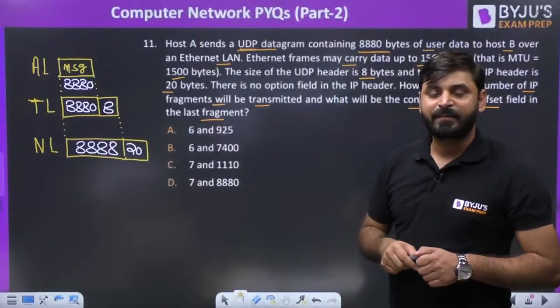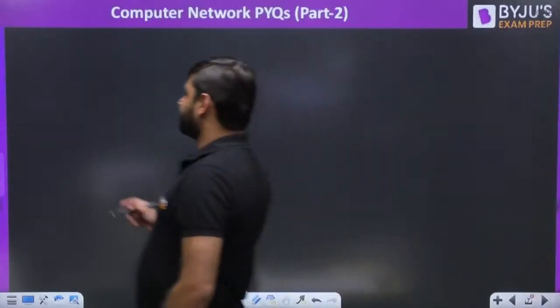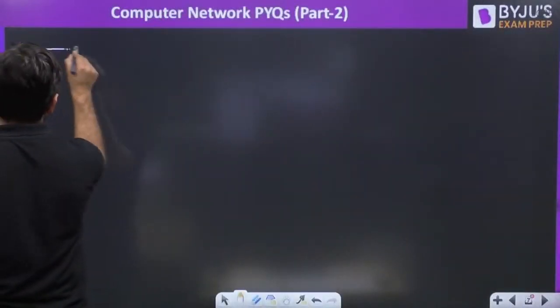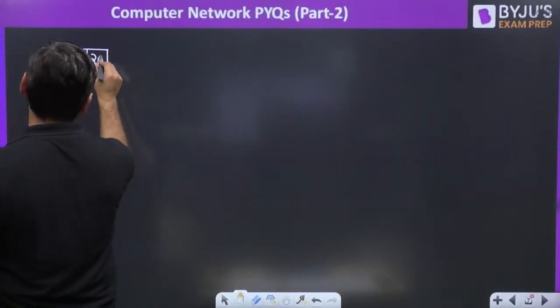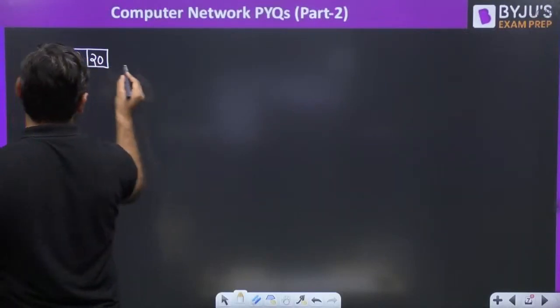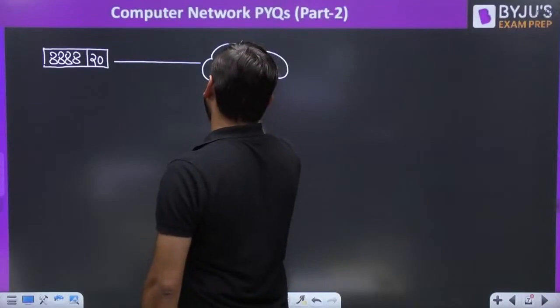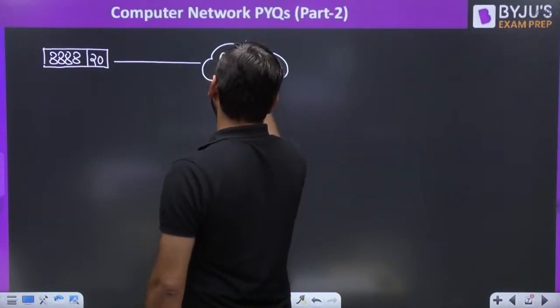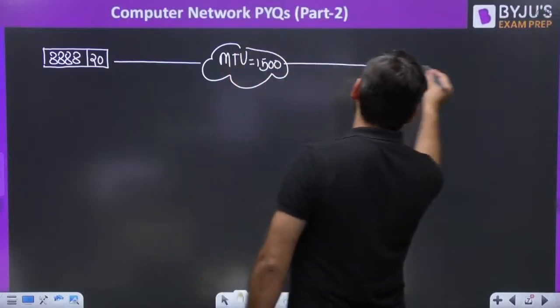Now we have to apply fragmentation. Fragmentation is done at the network layer. In the question itself it is given that MTU, maximum transmission unit, is 1500.